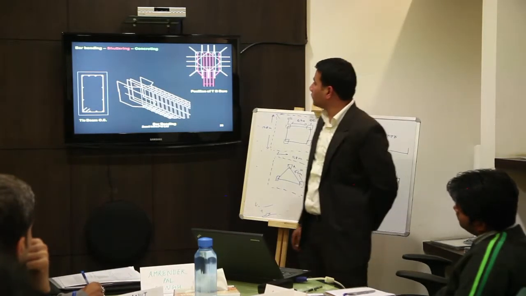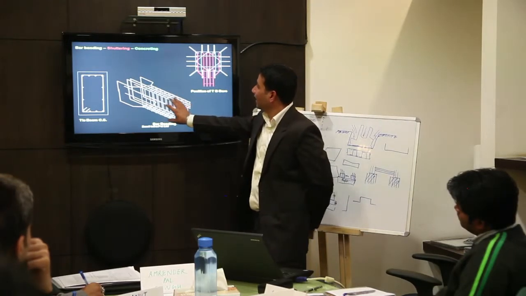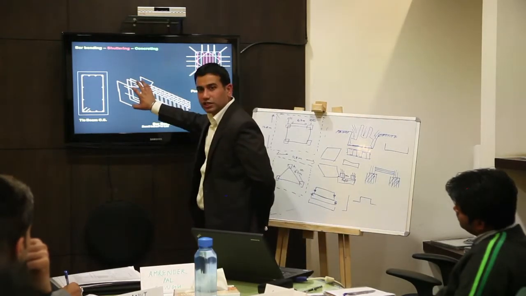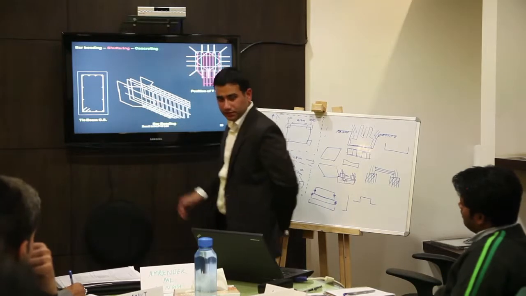This is the structure of the tie beam. This is just a beam, and these are the angles which are joining the column steels.